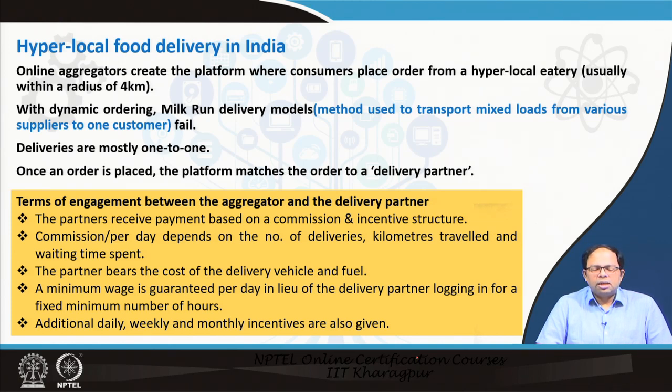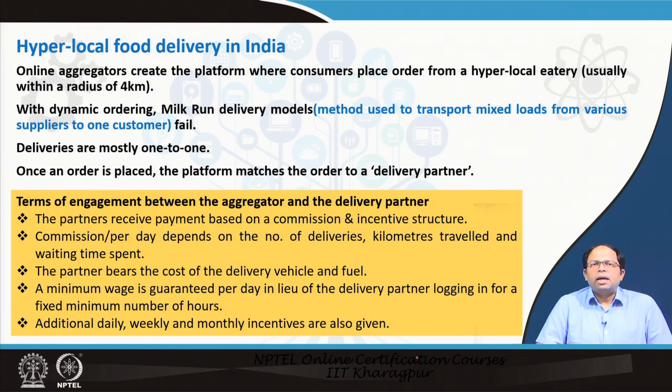Once the order is placed, the platform matches the order to a delivery partner. So, a delivery partner is linked with that order, and he is supposed to deliver that order to this individual's house. So, what are the terms of engagement between aggregators and the delivery partners? The partner receives a payment based on commission and incentive structure.